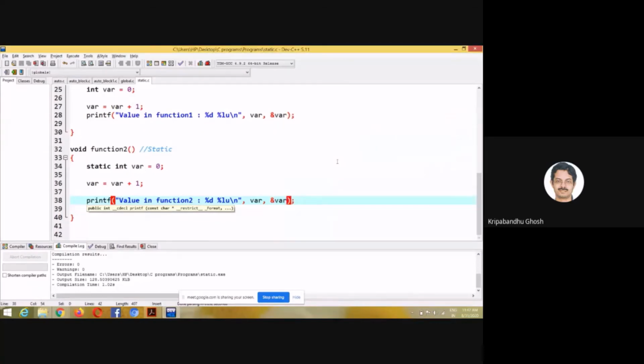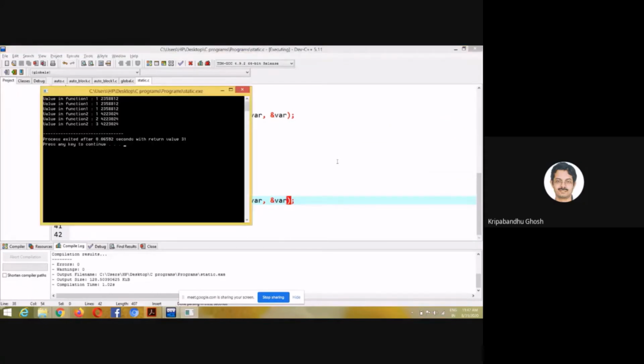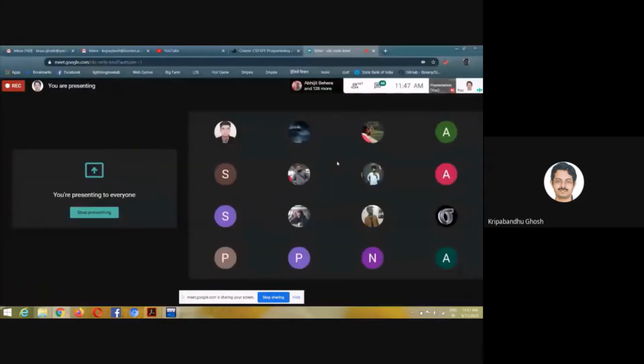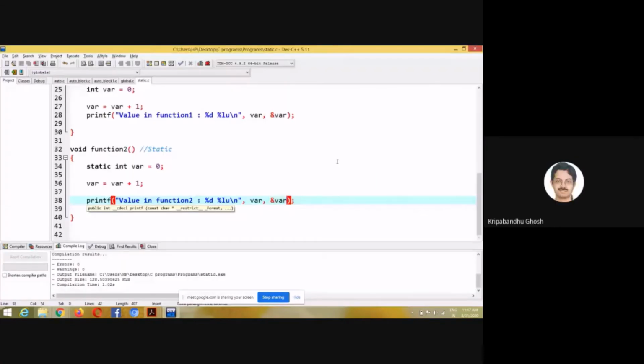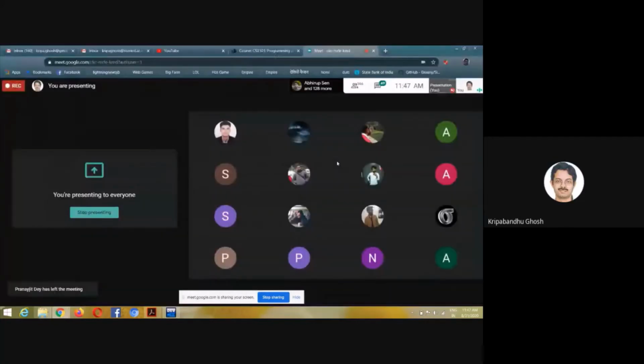So let's run it once again and see what's happening. It's doing the same thing anyway. There is something called locality of reference, which means that if a particular variable is used several times in a function, the operating system sometimes allocates a particular memory location for it.